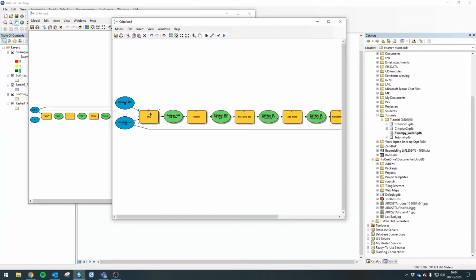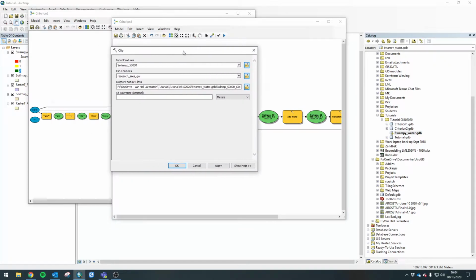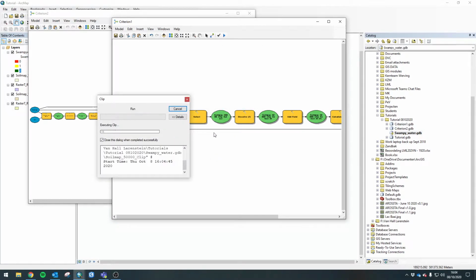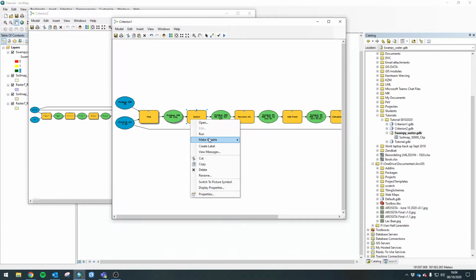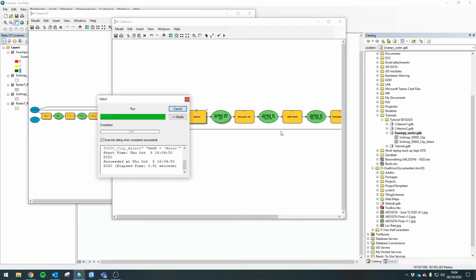And as you can see, if we open up the tools, we can now see that the output feature class is stored in the tutorials Swampy Water geodatabase. So, in fact, the geodatabase that we selected as our default geodatabase is now the geodatabase that's going to store all our data. That's perfect, because if we now run these tools, we see, oh, look, there's one. I'm going to run select. There's two.